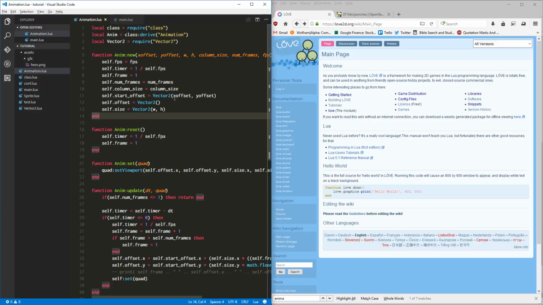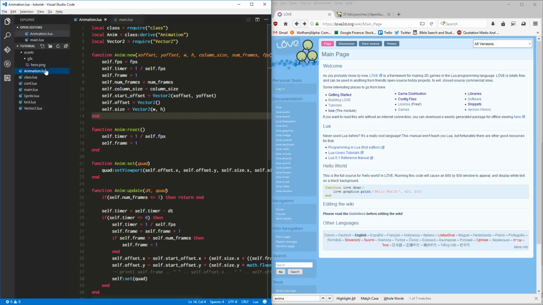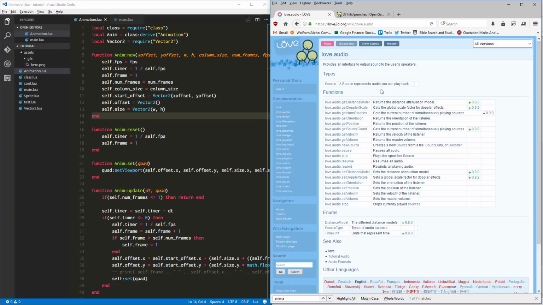And with that said, what we want to do today is determine what else we might need for our little animation module. And really, all that's going to be is we want to be able to loop these animations like they are right now, and we also want to be able to make them stop. And we'll probably add more functionality to it later, but that's what we're going to do today. In addition, we're going to look at playing sounds using the Love Audio API.